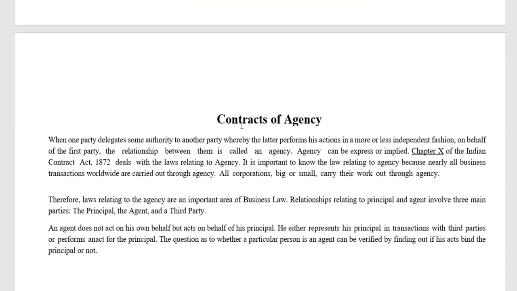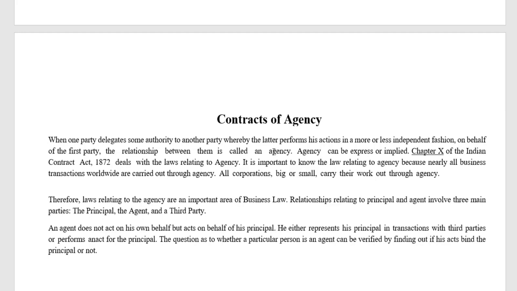What is meant by how the agency can be created? With regard to that aspect, we have to see certain aspects before going to the concept of modes of agency. When one party delegates some authority to another party, whereby the latter performs his action in a more or less independent fashion on behalf of the first party, the relationship between them is called an agency.